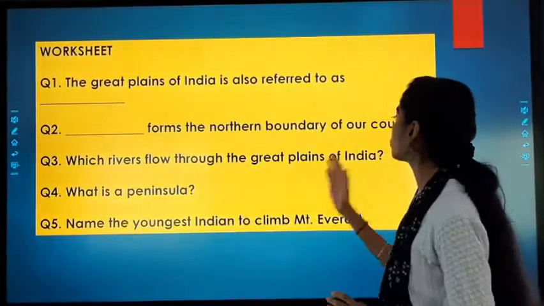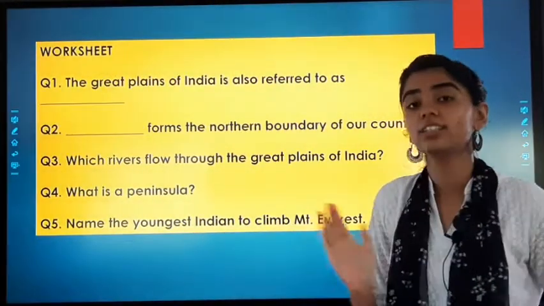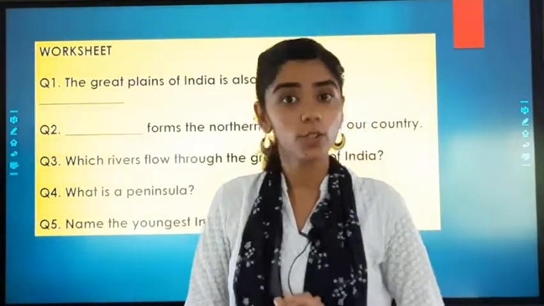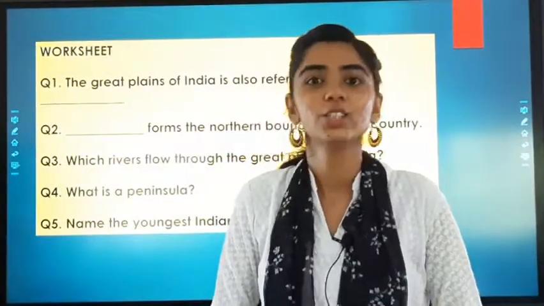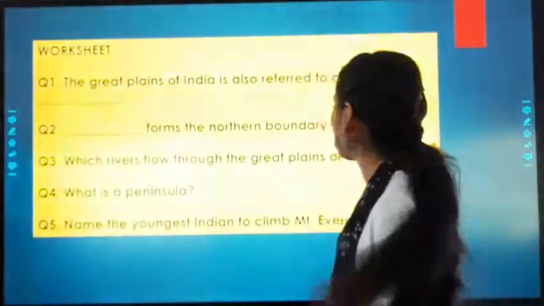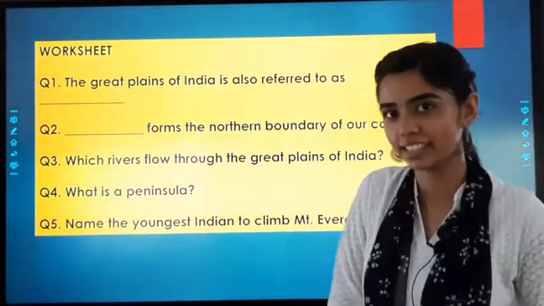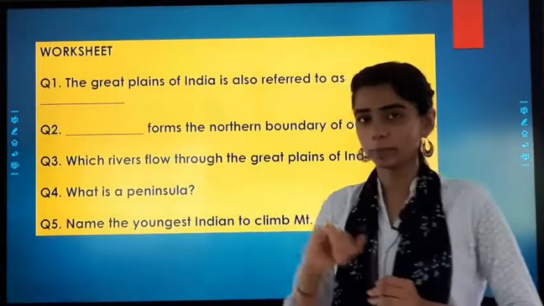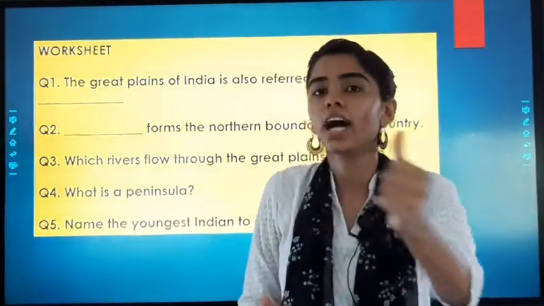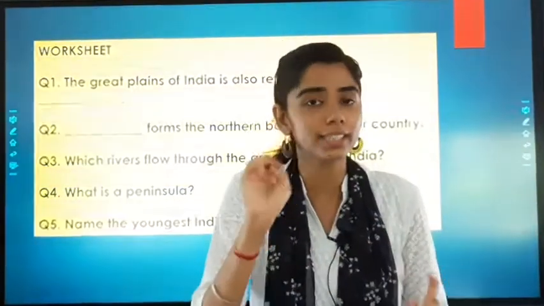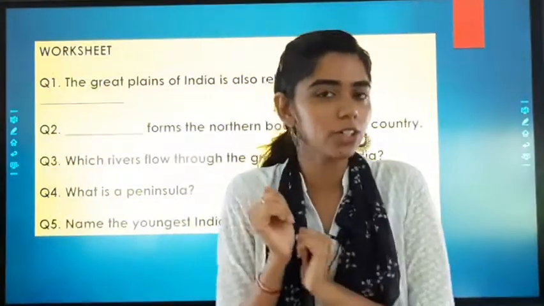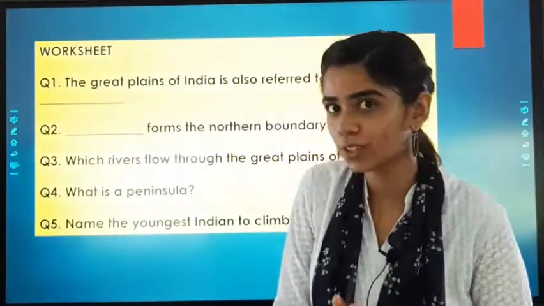Which rivers flow through the Great Plains of India? So, we have studied about the Great Plains of India. They are also known as the Gangetic Plains. So, which rivers flow? The river Ganga and Yamuna flows through the Great Plains of India. What is a peninsula? Now, peninsula is what? A piece of land surrounded by water in three sides. Okay? तीनों side water अगर surrounded हो, then it is known as a peninsula.